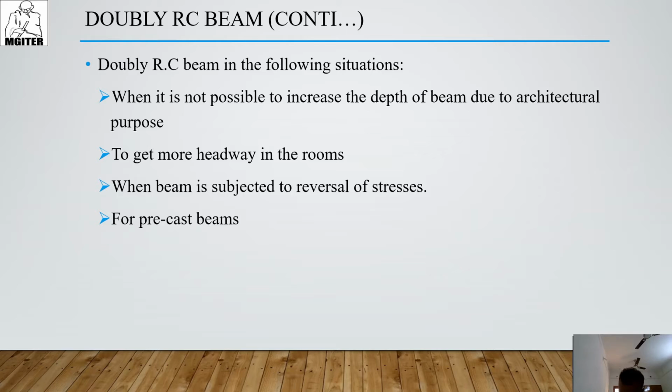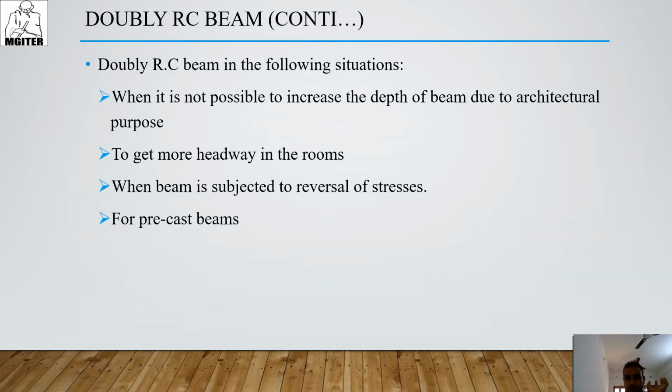Simple logic here. If a singly RC beam cannot resist the moment applied on the beam, at that time we have to design a doubly RC beam. If you cannot design a singly reinforced beam for some circumstances like depth, moment resistance or precast beam, at that time we have to design a WRC beam.